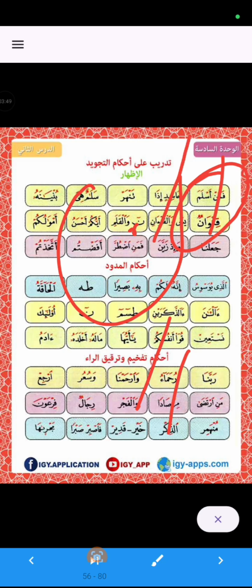Here tanween is followed by the letters of throat, this hamza. So when after tanween or noon sakin there will be any letter from the letters of throat, from the letters of al-huruf al-halaqiyyat, we will pronounce noon sakin or tanween clearly. Hasidin idha hasad.